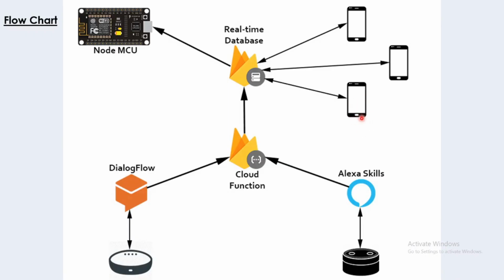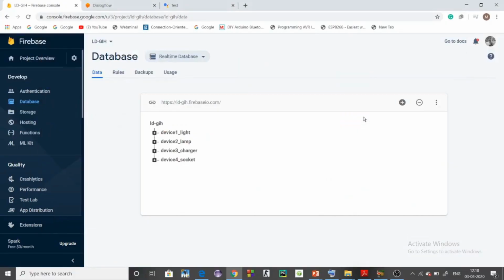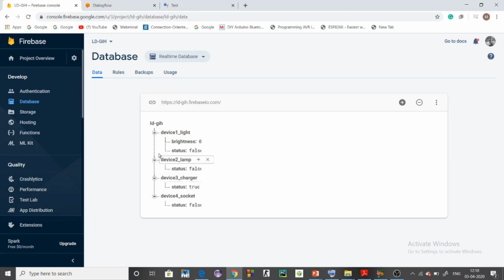So now let's go to the practical implementation of Firebase and Dialogflow and let's test the application. Here comes the browser, Google Chrome, in which there are three tabs open. One is Firebase, second is Dialogflow, and third is the test application which we have created using Firebase and Dialogflow. In Firebase, I have created a database called LDGIH, and in that there are 4 entities, in which there are values assigned to each particular entity.